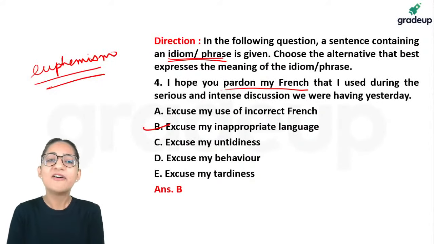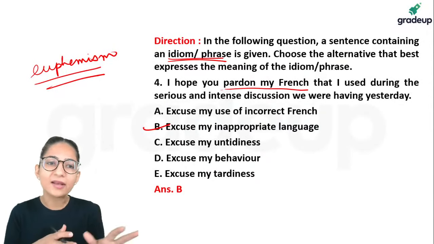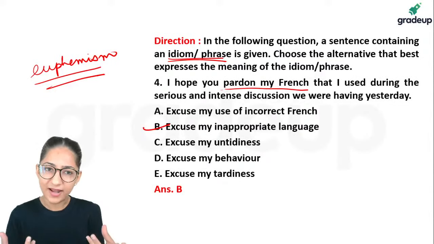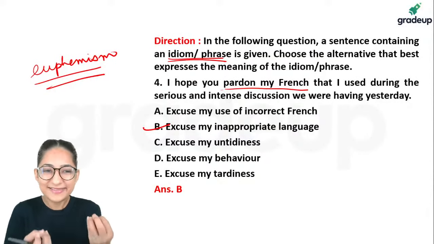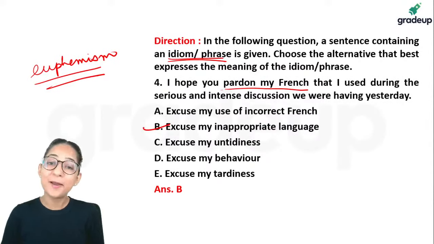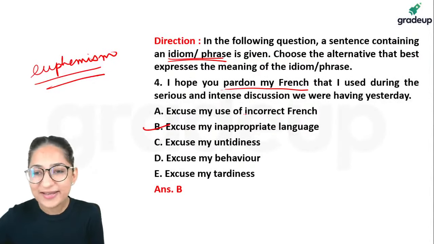Sometimes, when some people are very, very angry, they unintentionally use bad language, abusive language, right? So that's when you say, oh, pardon my French. You excuse my use of bad language, excuse my use of inappropriate language. It's not about incorrect French.